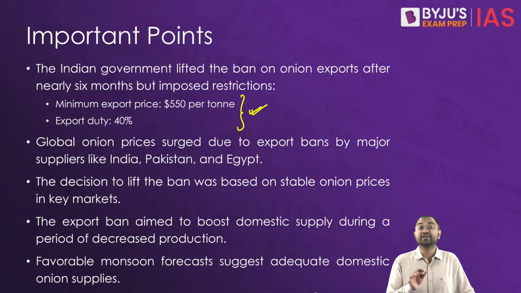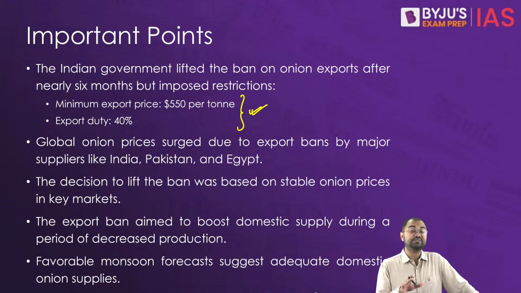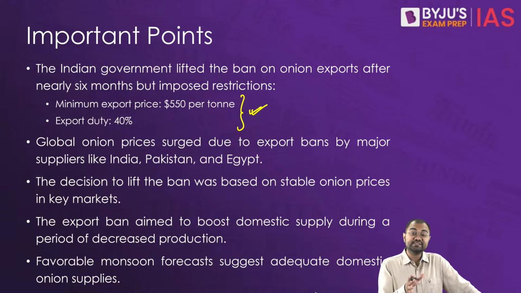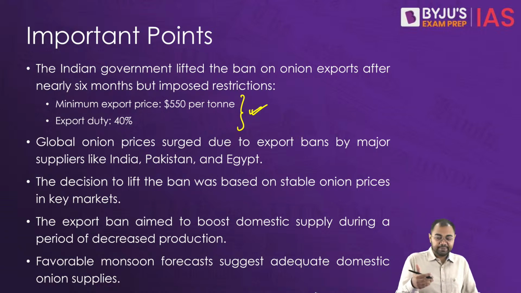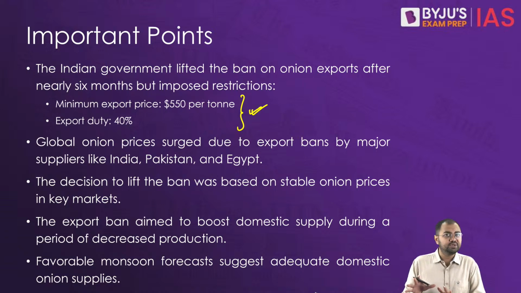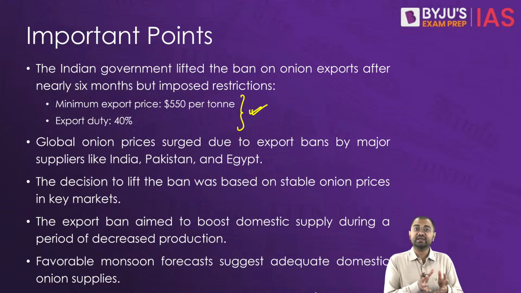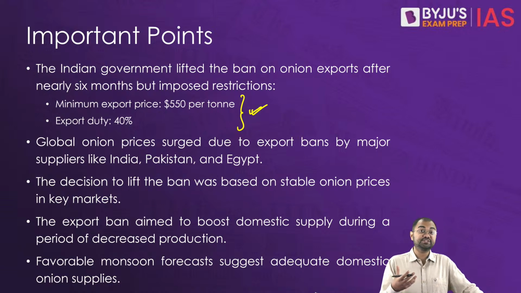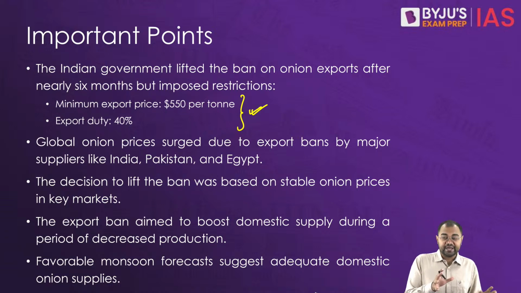Now when we look at the global onion prices, the global onion prices have actually surged due to the export ban by major suppliers like India, Pakistan, Egypt, etc. But recently what we have seen is that Egypt has lifted the export restrictions and Pakistan also followed the suit. So that is something that has contributed to a more stable global onion prices. So that's why this decision to lift the onion price was made after assessing the onion market situation, and with the Consumer Affairs Ministry also emphasizing that there is a need to balance the domestic consumption and the exports.